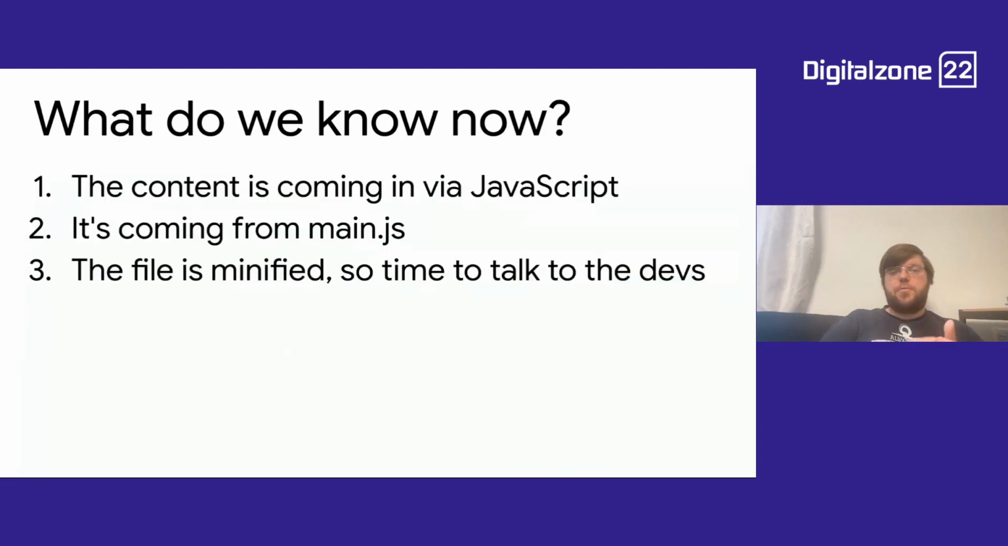So what do we do now? Well, what do we know now? Well, we know the content is coming in via JavaScript. Again, that is not a problem per se. It's coming from main.js. Main.js loads it. Again, not a problem. The file is minified, so we don't know when it loads it. Like, what does the code do here? So that's the moment where we need to talk to the developers. And now we have enough information to actually do that. We know it works in the browser. We know it doesn't work in Googlebot. We now know it's the main.js file. They need to have a look at an unminified version and tell us what the problem is. And then we can work that out together.